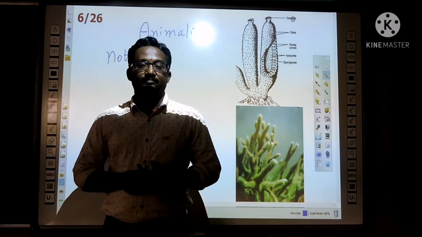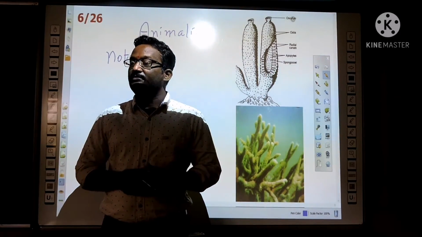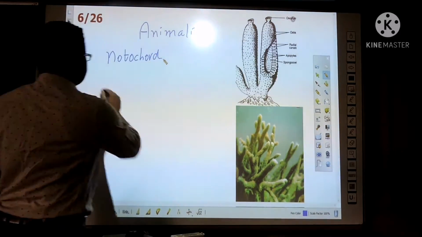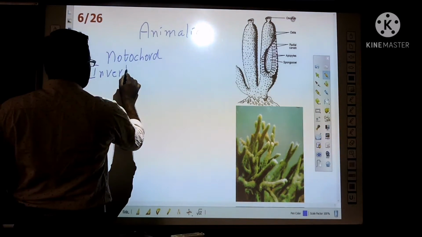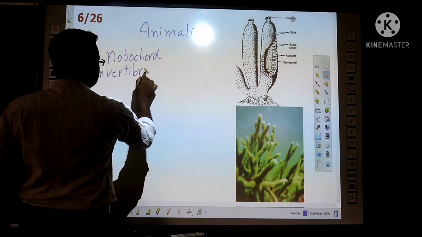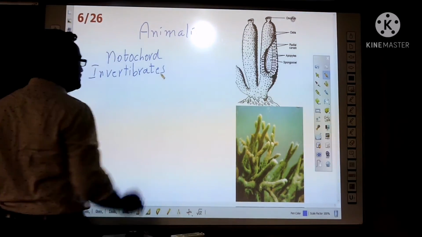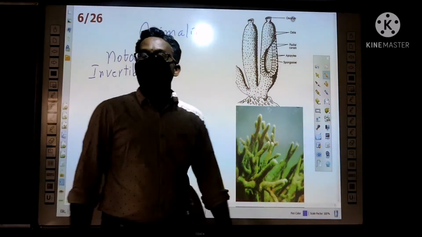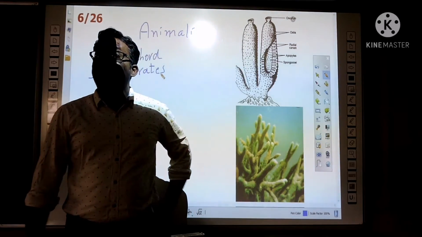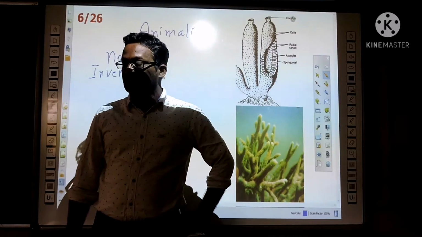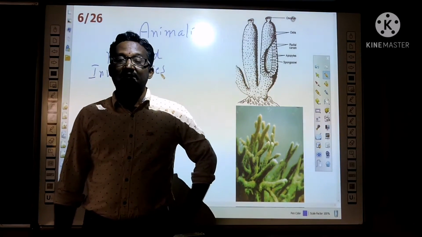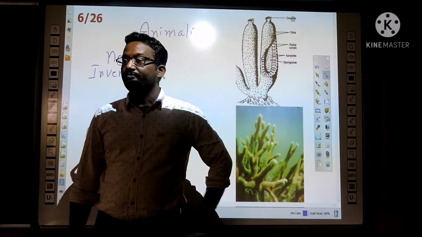Understand? So in that, first let us see about invertebrates. Invertebrates means there is no vertebral column. Vertebral column means backbone or notochord. So those animals are kept in one group.